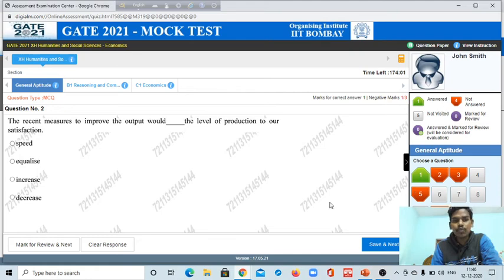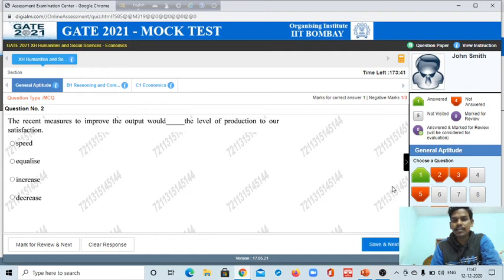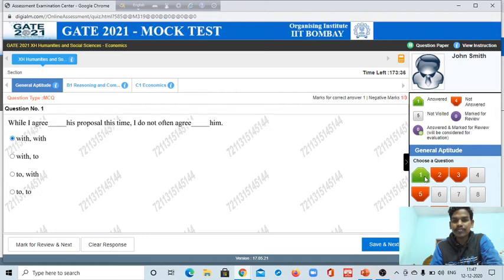But if you want to change this answer, just click on the answer box, change it, and then click save and next. It will be saved automatically. If you want to revisit, you will see your answer there. This is the pattern, and you can get a similar pattern during your examination.